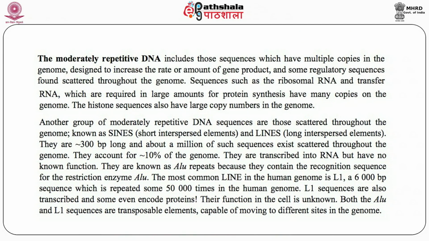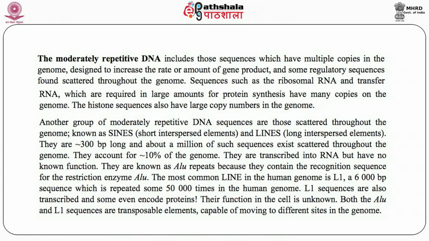Now, the moderately repeated DNA includes those sequences which have multiple copies in the genome, designed to increase the amount of the gene product, and some regulatory sequences which are found scattered throughout the genome. Sequences such as the ribosomal RNAs and the transfer RNAs, which are required in large numbers for protein synthesis, have many copies in the genome.